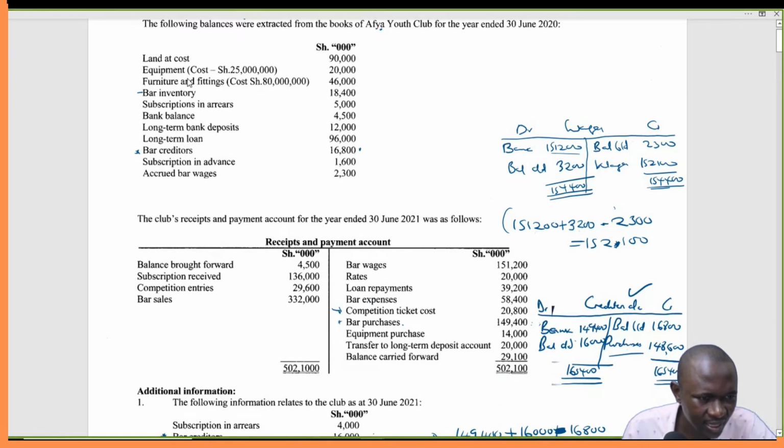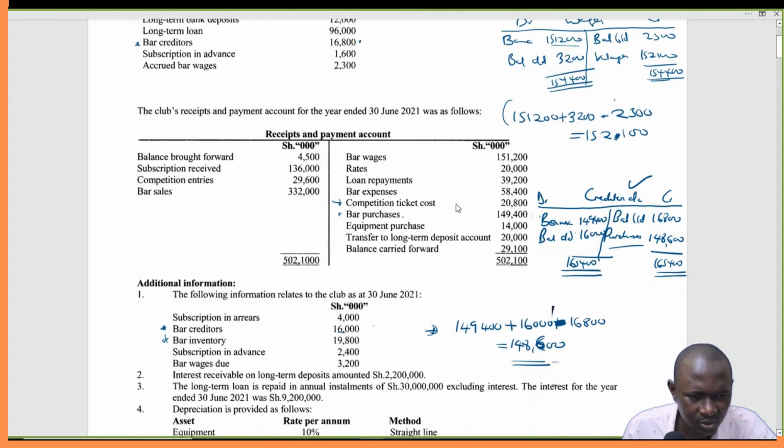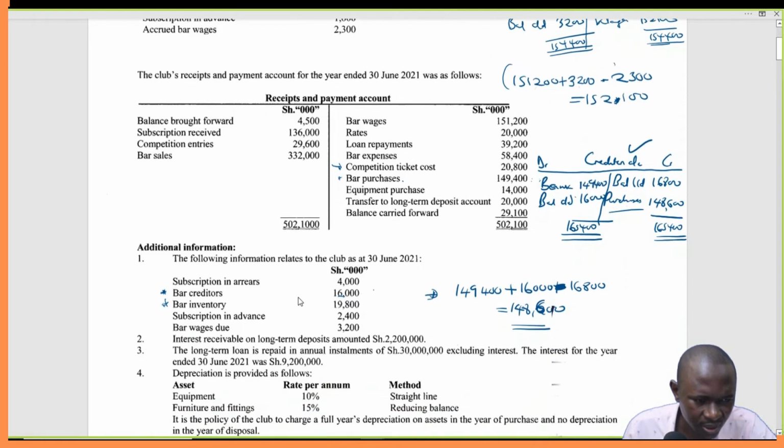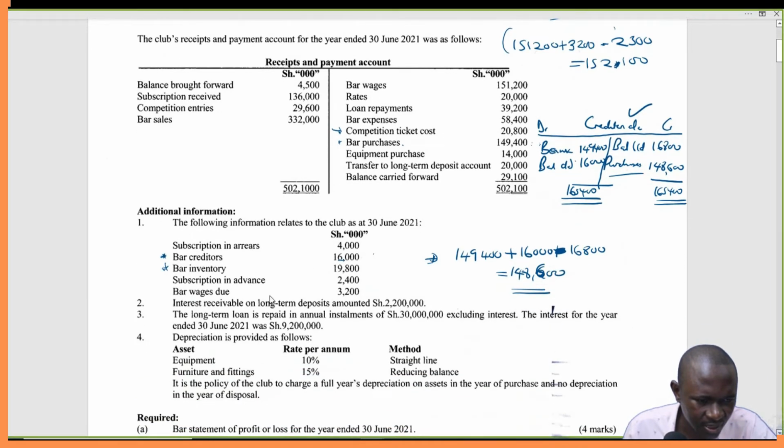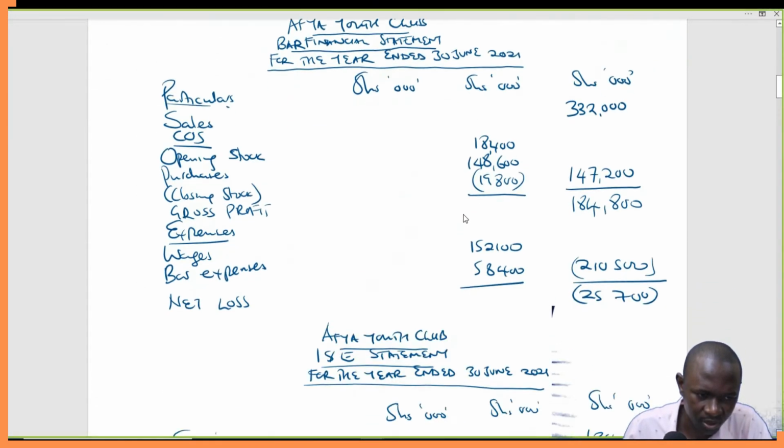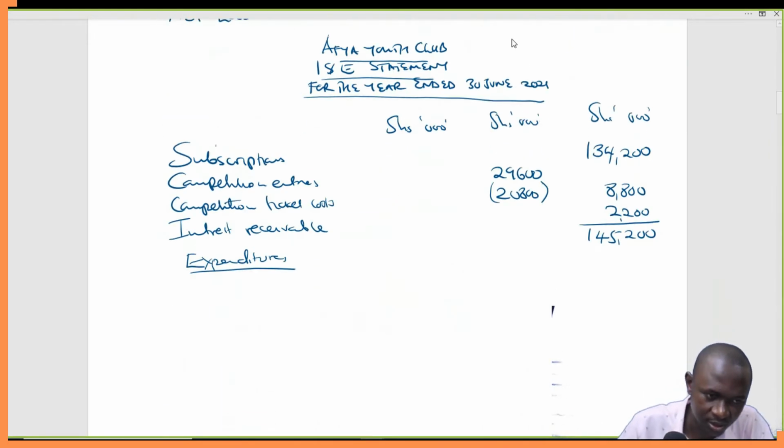Do we have rates here? No rates outstanding. Rates paid in advance? We don't have. So we'll pick it as it is. Rates 20,000. Put it in the inner column.